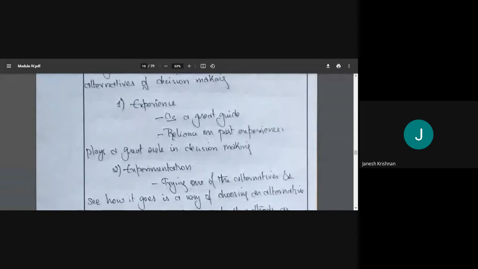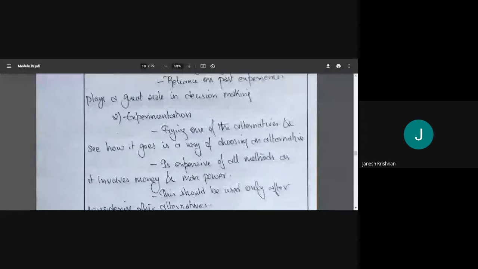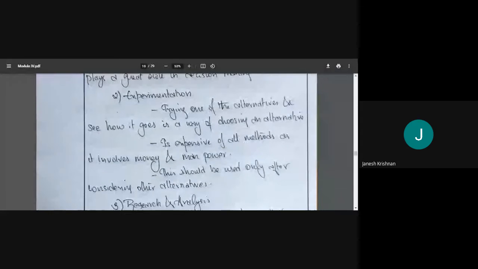Then experimentation. Experimentation means, see, suppose we have 10 alternatives. We try one of the alternatives and see how it goes, as a way of choosing an alternative. So out of the 10, we'll select one, implement it and see what will happen. That is experimentation. So what we're doing is implementing, which involves money and manpower. So it is a very expensive method.